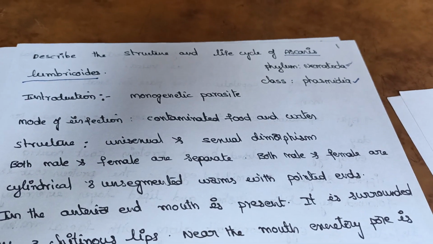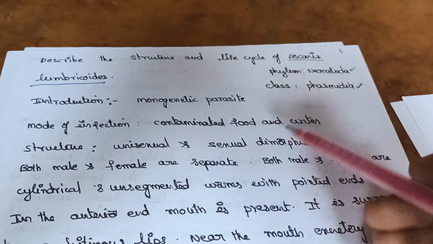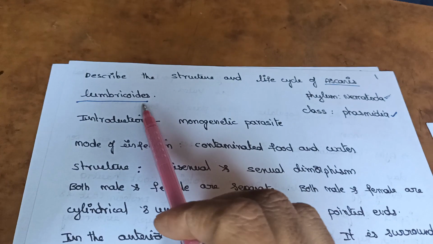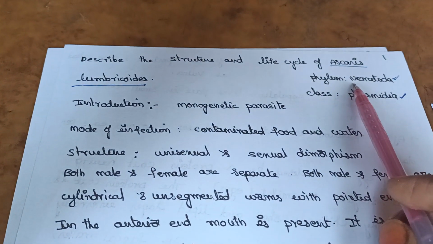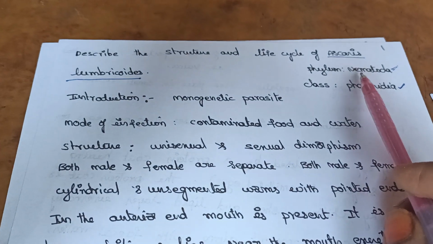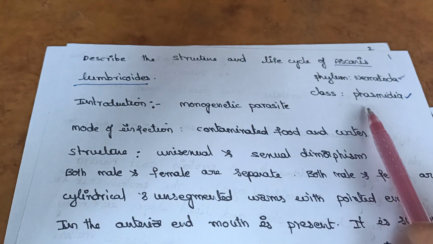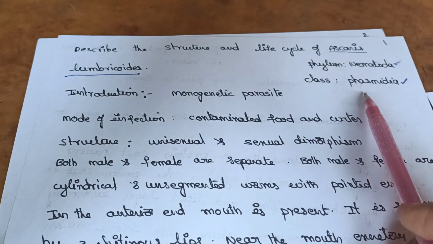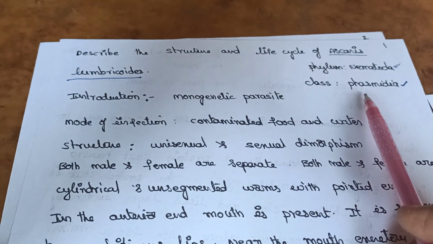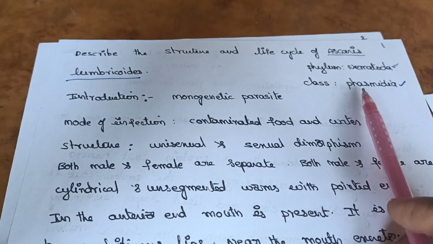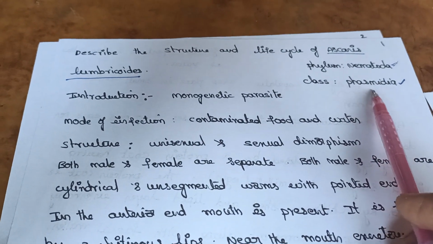So here if you observe, Ascaris lumbricoides belongs to phylum Nematoda, to which all roundworms belong, and class is Phasmidia. It possesses phasmids at the posterior end, which are sensitive organelles, so it is called Phasmidia.